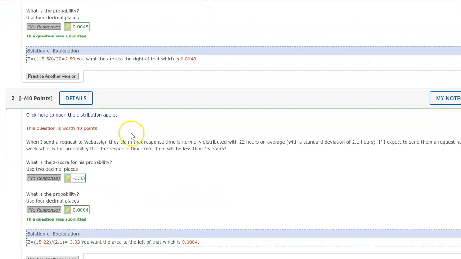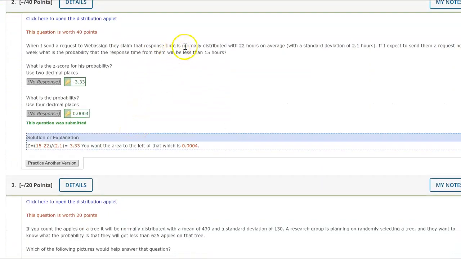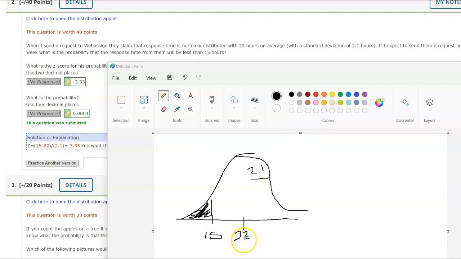Let's try this one. When I send a request to WebAssign, the time is normally distributed, 22 hours on average, standard deviation 2.1. Next week, what is the probability the response time will be less than 15 hours? So this is again going to be similar to the previous question. This is supposed to be a 22, but it's really hard to draw with the mouse. I almost said 22 minus 15, but it would be 15 minus 22, that way I make sure I get a negative z-score, over the 2.1. Shade to the left, there's the 0.004.